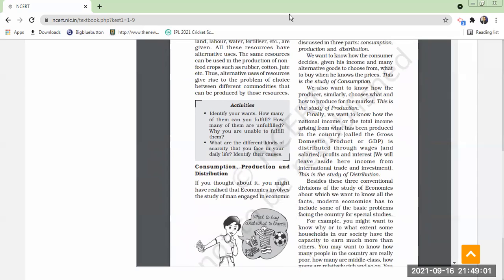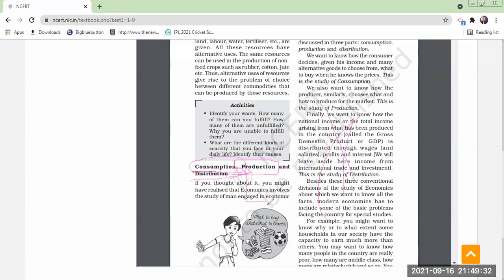In our economic life, in our daily life, the producers will produce wheat or rice or pens or pencils or notes, this book, this computer, this cell phone. Distributors will distribute, shopkeepers will distribute. We are consumers, we will involve in consumption, which means utilization of that product.